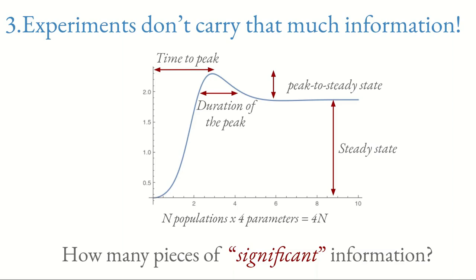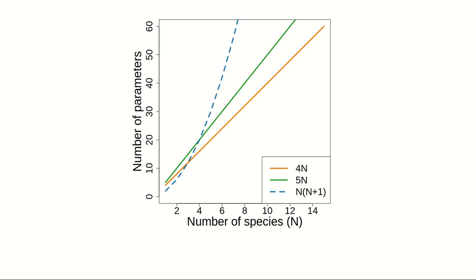So if you have n populations, you can expect that at most you have 4n. Of course, if you have enough data, maybe you can capture the curvature here. So at most you have 5n parameters. So let's do the math. The orange curve is this upper boundary, which is 4n. The green one is the more conservative one, which is 5n parameters, or pieces of information. And the blue dashed line is the number of parameters in the Lotka-Volterra model. So you can see that above 3 or 4 populations, you're doomed.